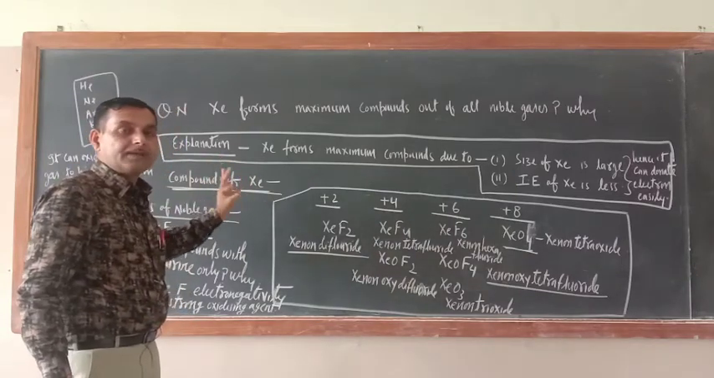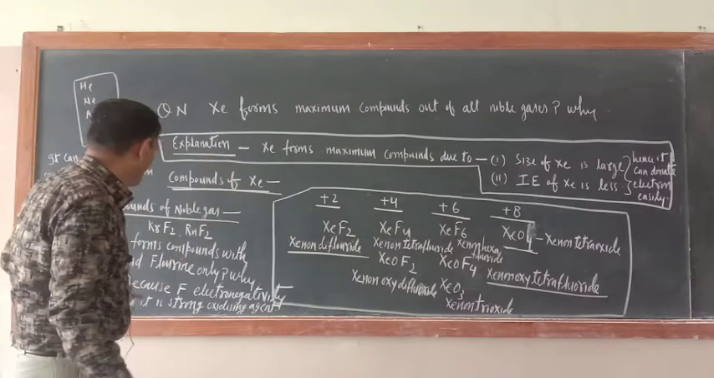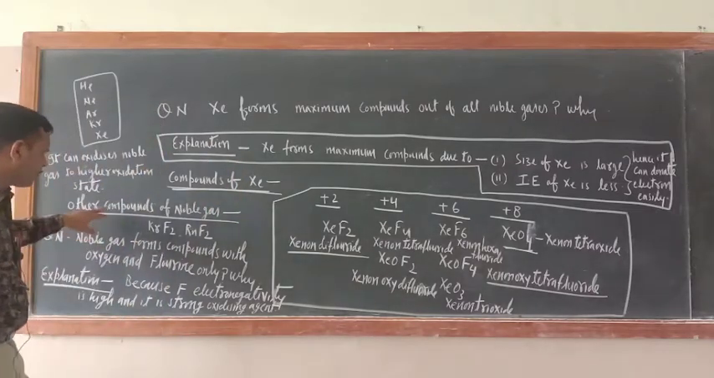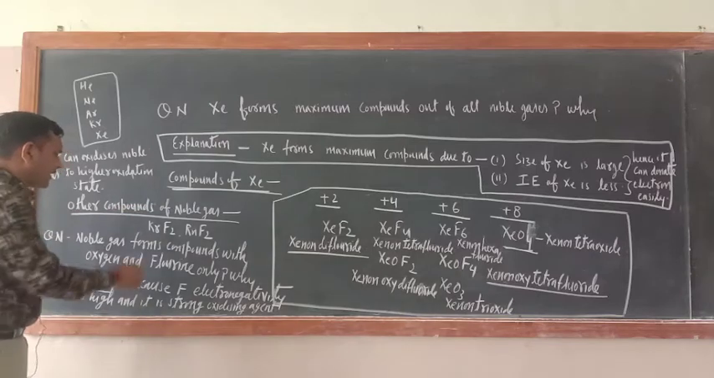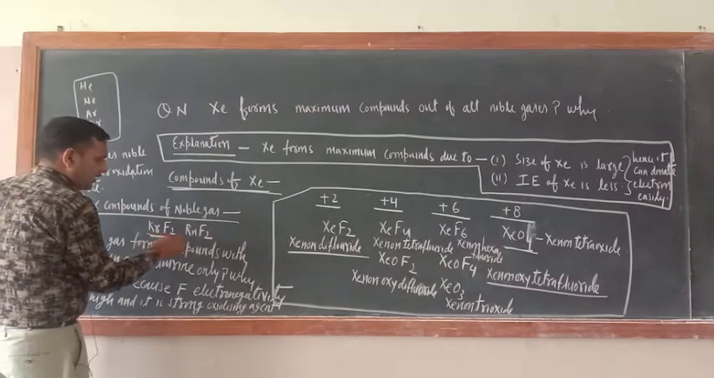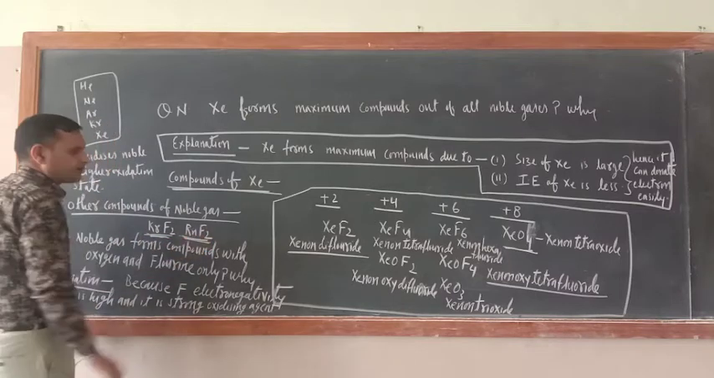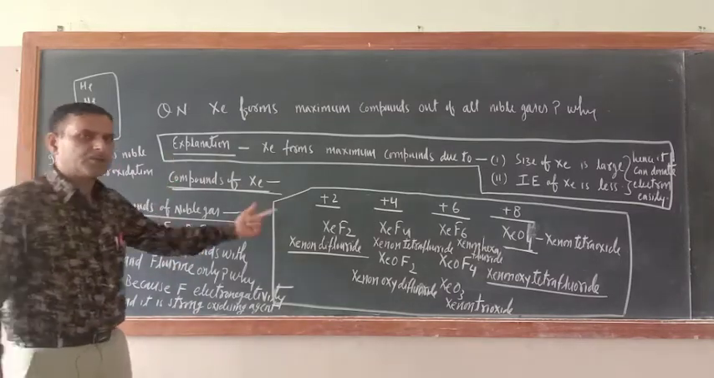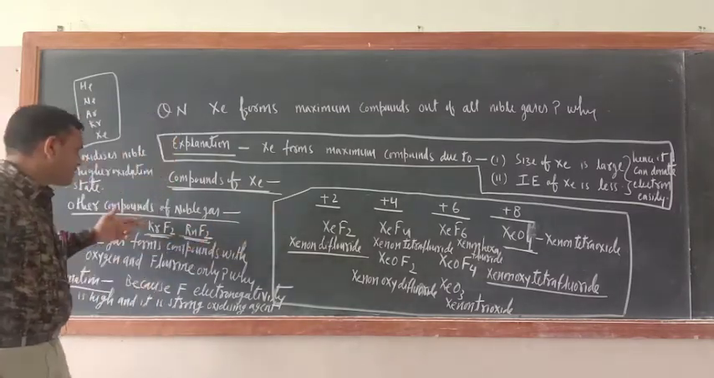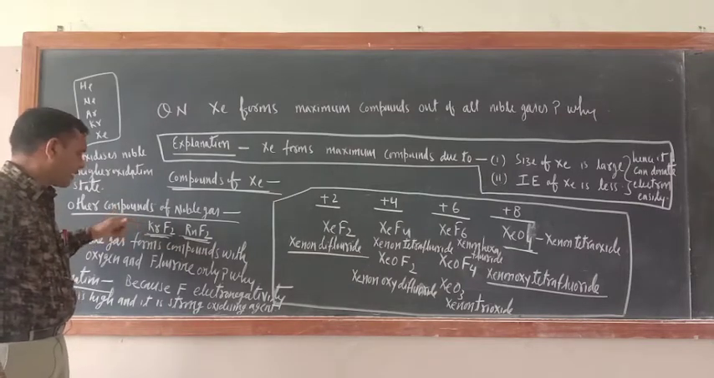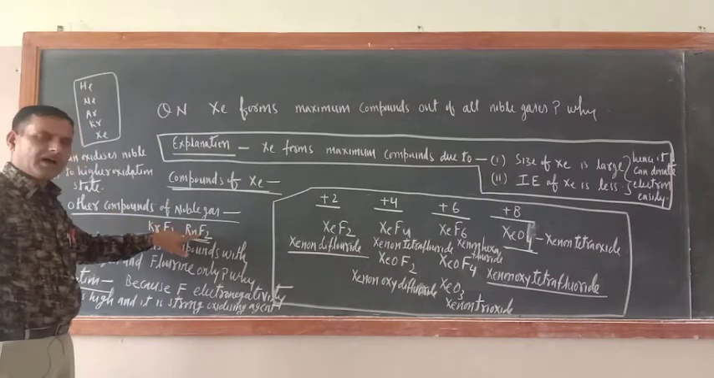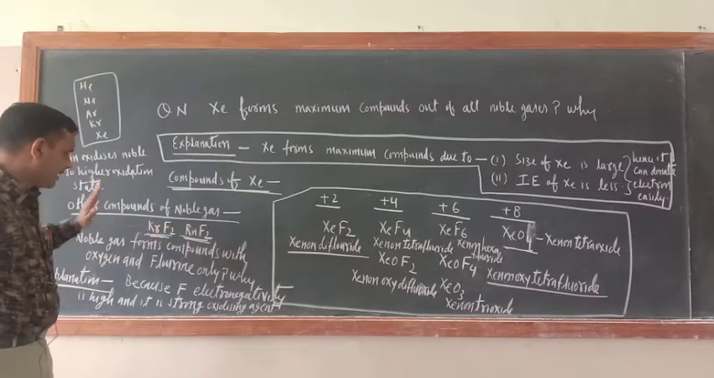So if you see the list, it is very visible that xenon forms compounds only with oxygen and fluorine. Some other noble gas compounds are also there: krypton difluoride and radon difluoride, KrF2 and RnF2. In addition to xenon, these two more compounds are known. So remember them also.